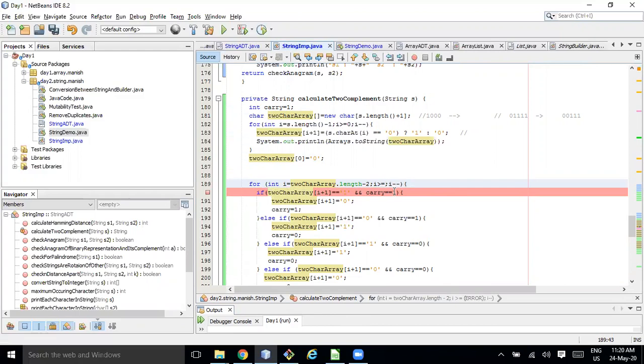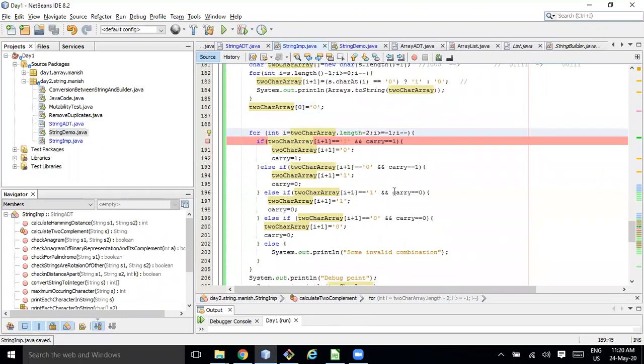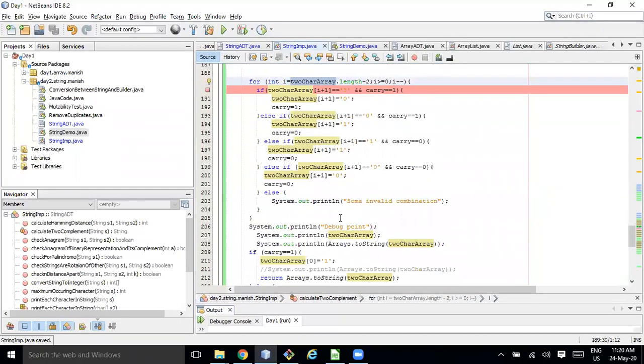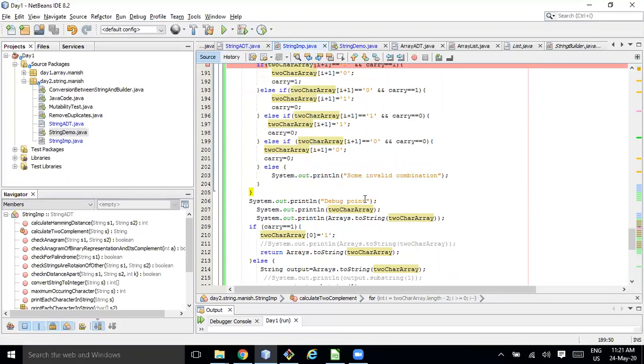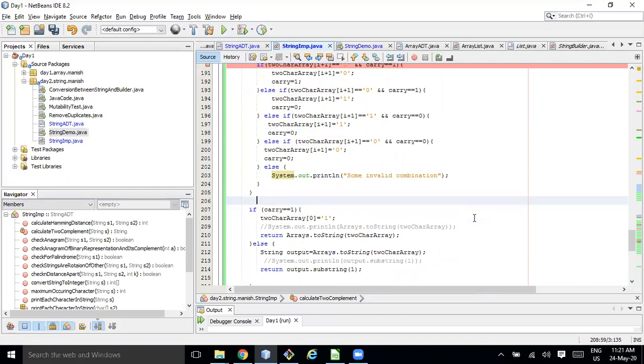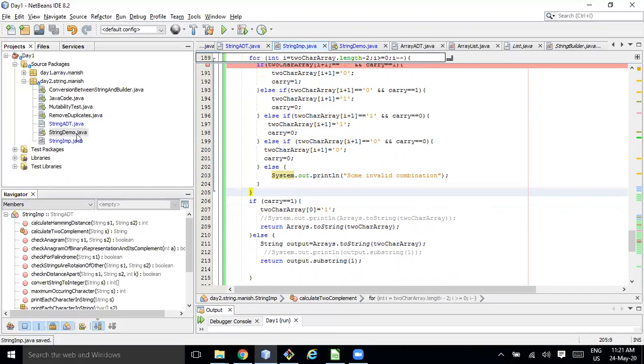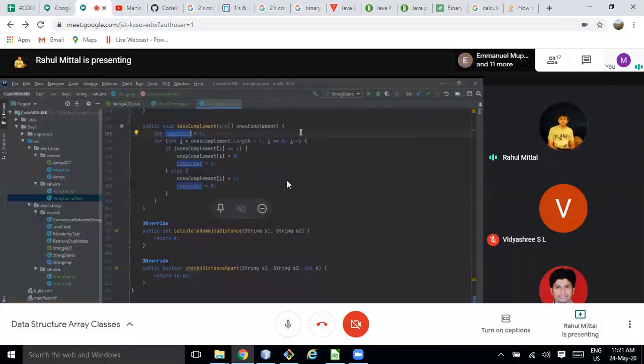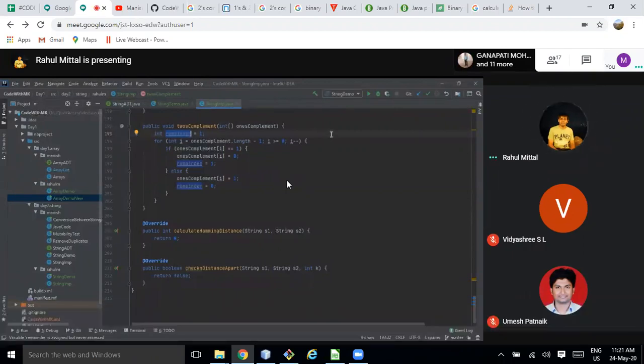Once the ones complement is done, I have a twos complement method, which accepts the ones complement and adds 1 to the least significant bit, then iterates over the entire array. Remember, you used carry there, and I'm using remainder here. It's pretty much the same standard thing.